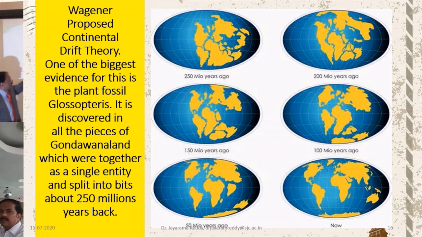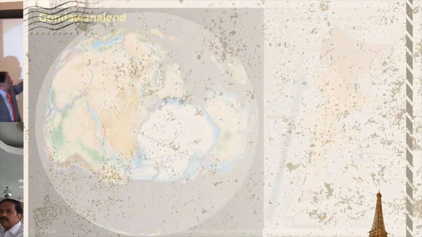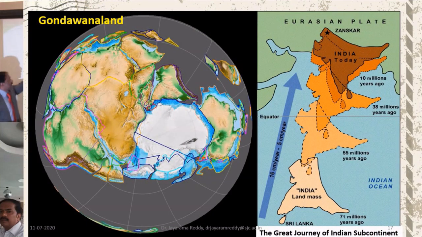And the concept of continental drift was given by Wegener, and his contribution also is very important. As you can see here, the changing map of the earth. You can see the Gondwana land, and India was a part of it. India was where Africa is now, but from there it traveled a long distance at a speed of 16 centimeters per year and banged against the Eurasian landmass about 10 million years ago.